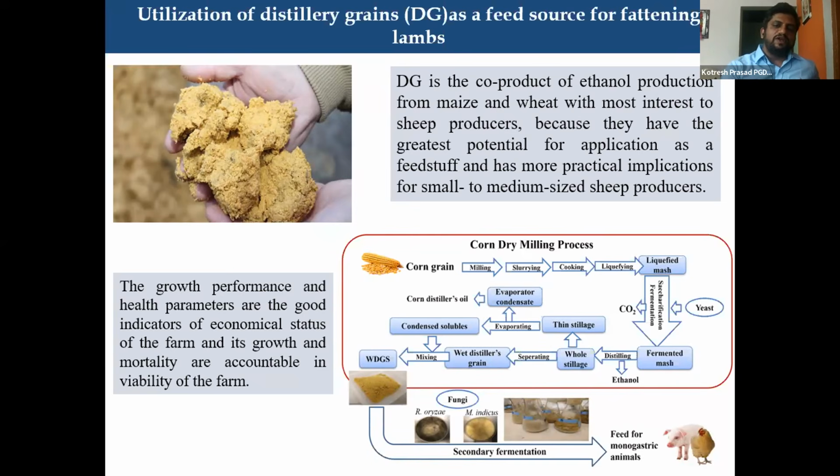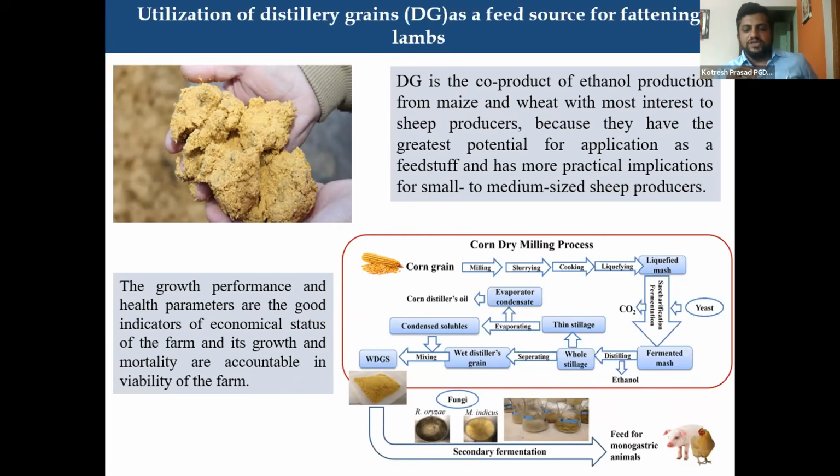Either you will get it in a wet form or in a dry form. But the wet form has a few disadvantages, because keeping quality is very low. Within a week you must use that distillers grain. The dry distillers grain is very good for animals.